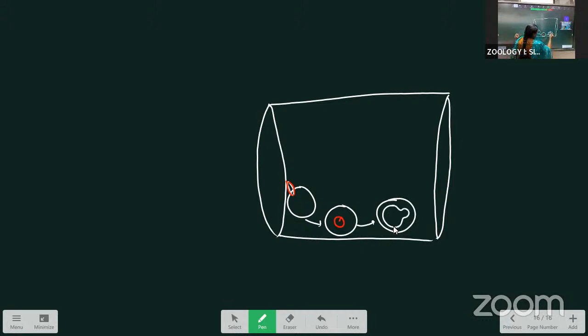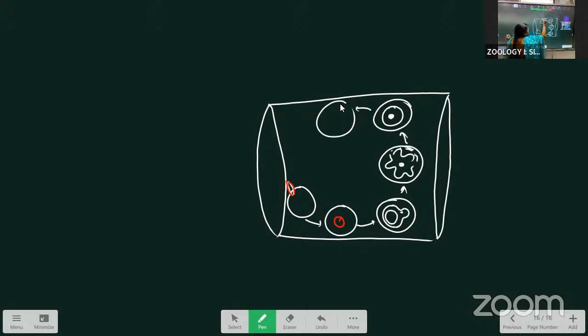This one is the signet ring stage. After that, amoeboid stage. Next, this one is Schizont. Next, Rosette stage. After that, merozoites. This one is the erythrocytic cycle.